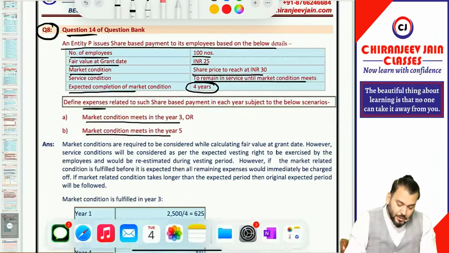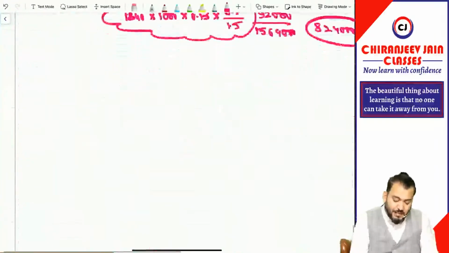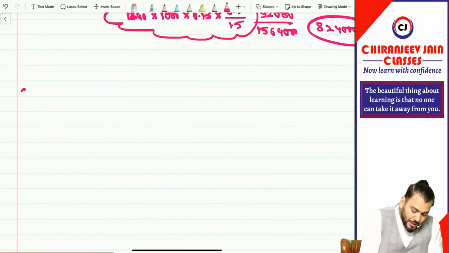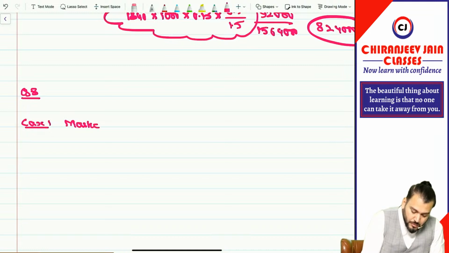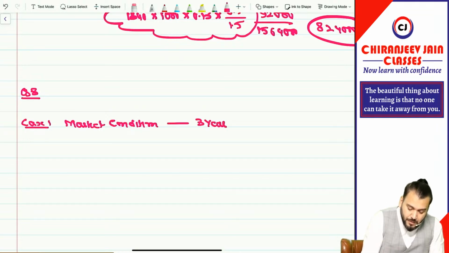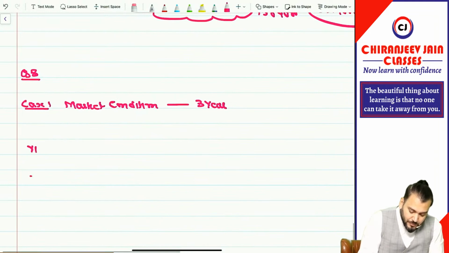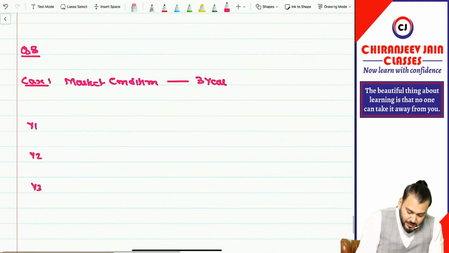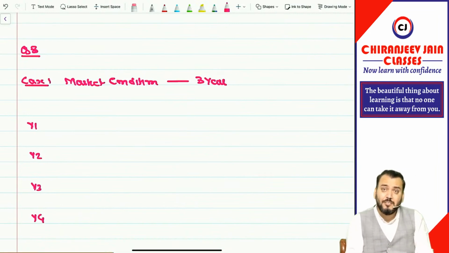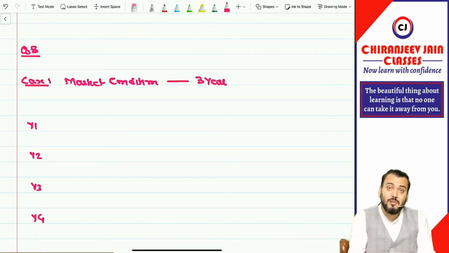So they have given two scenarios. First, the market condition has been satisfied in 3 years. We are doing question number 8. Correct? So first, case 1: the market condition was satisfied in 3 years. Now what will be the expense of year 1, year 2, year 3, year 4? Because we expected that it will be satisfied in the 4th year, but it was satisfied before the 4th year. Correct? That we need to understand.